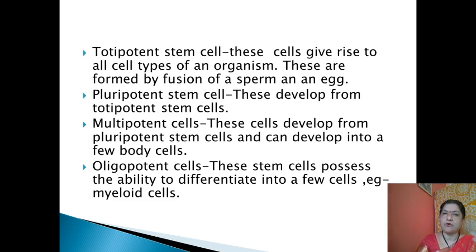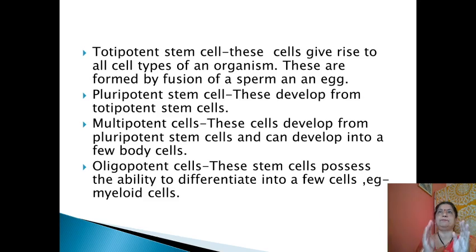These are formed by fusion of sperm and egg. And whenever this cell type is produced, they can give rise to any cell type of the organism. So it is called totipotent.